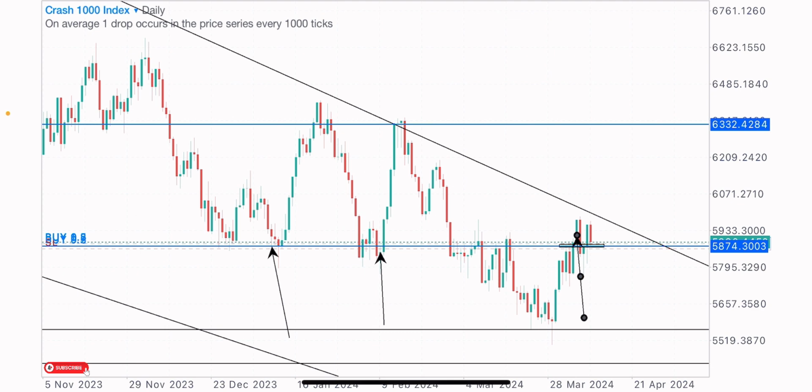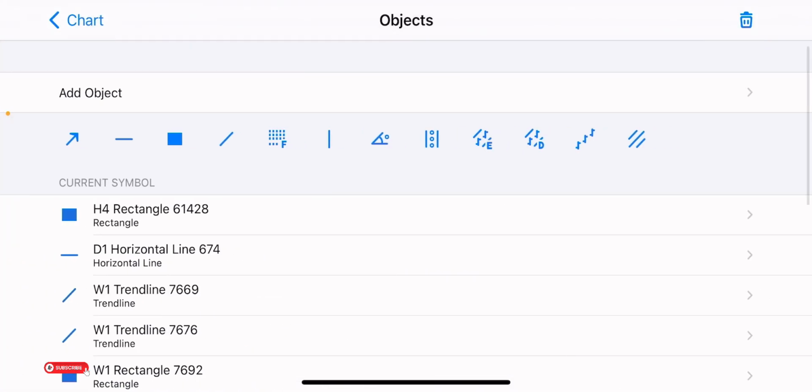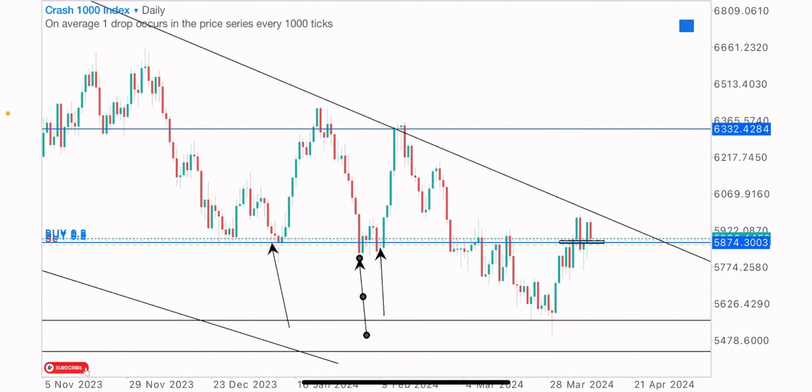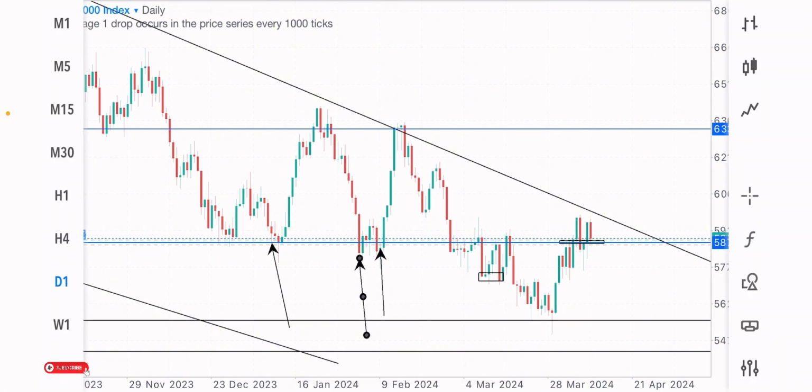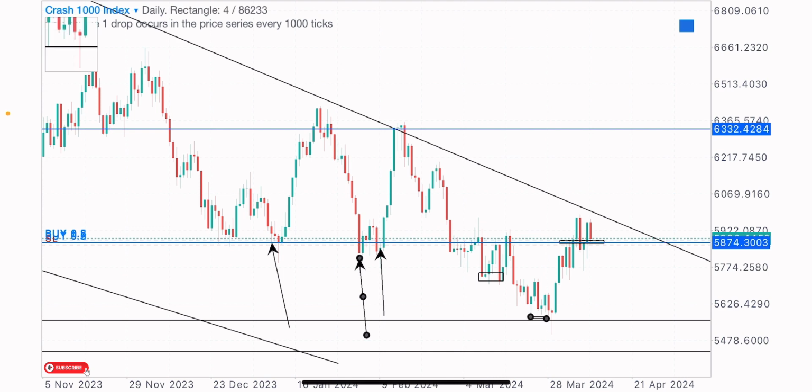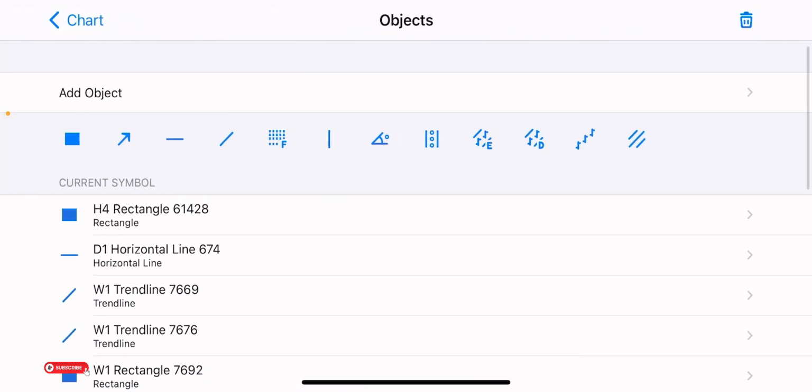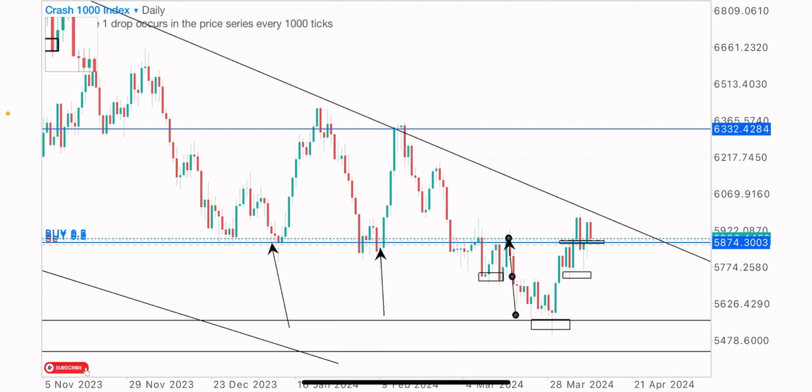And we're getting an interesting formation, which is an inverted head and shoulders pattern formation, a bullish reversal pattern formation. So we got the left shoulder formation there, got the head at this zone, and the right shoulder would be here. So this is a nice bullish reversal pattern formation.